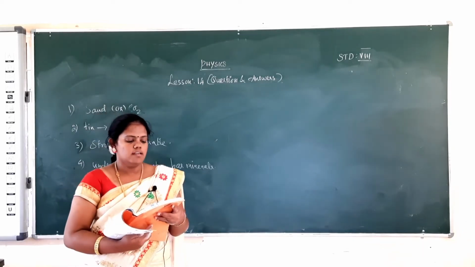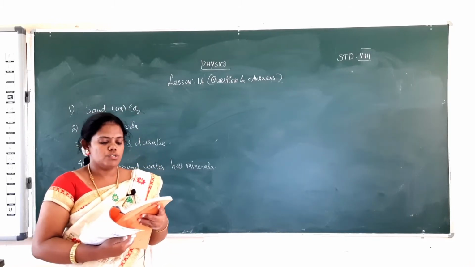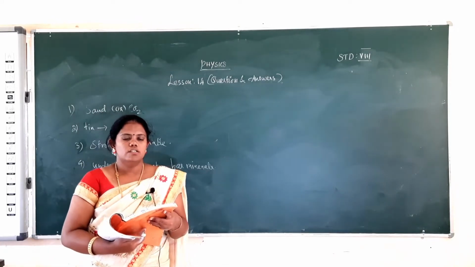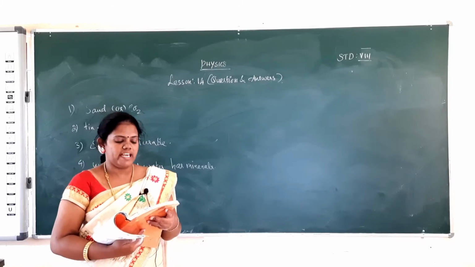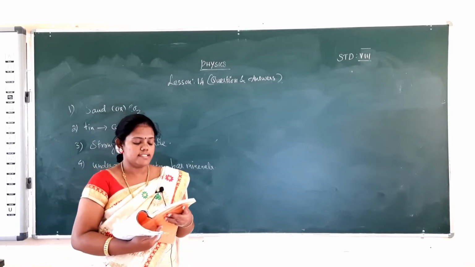Okay. Then name the metal used for coating iron cans used for storing food. Storing food items, food cans. Which metal is to be coated? That is zinc. The answer is zinc.